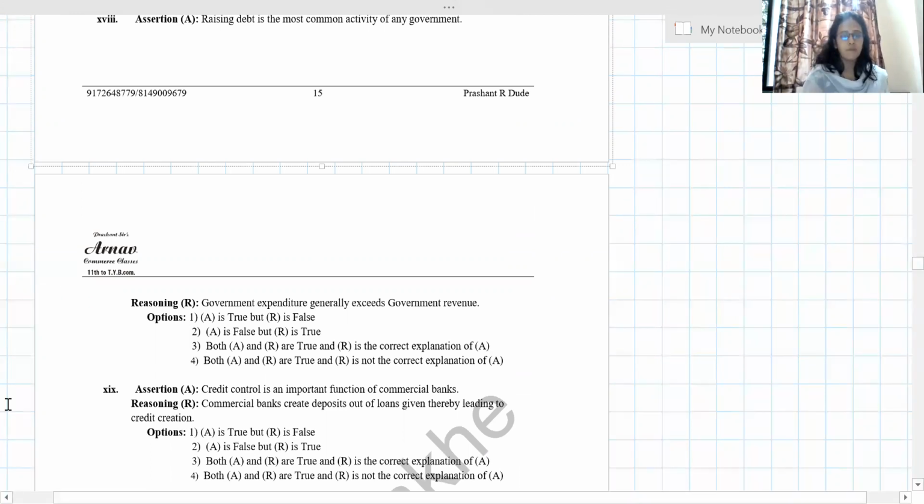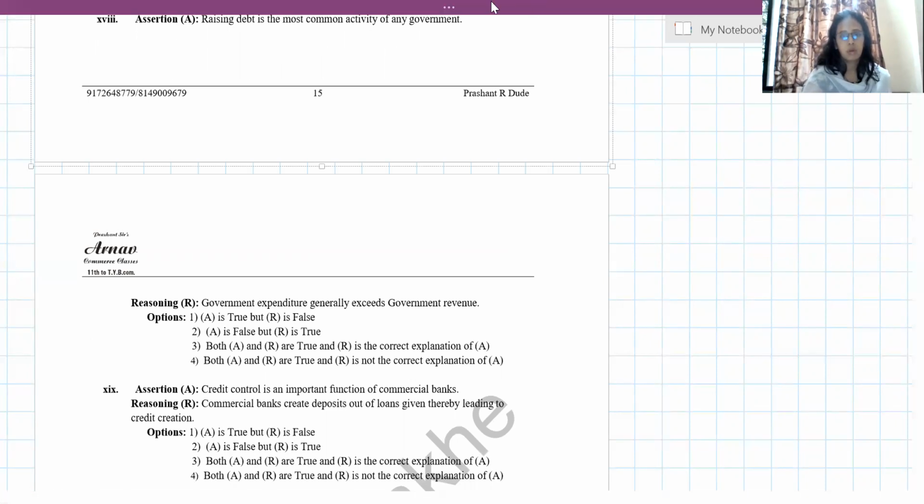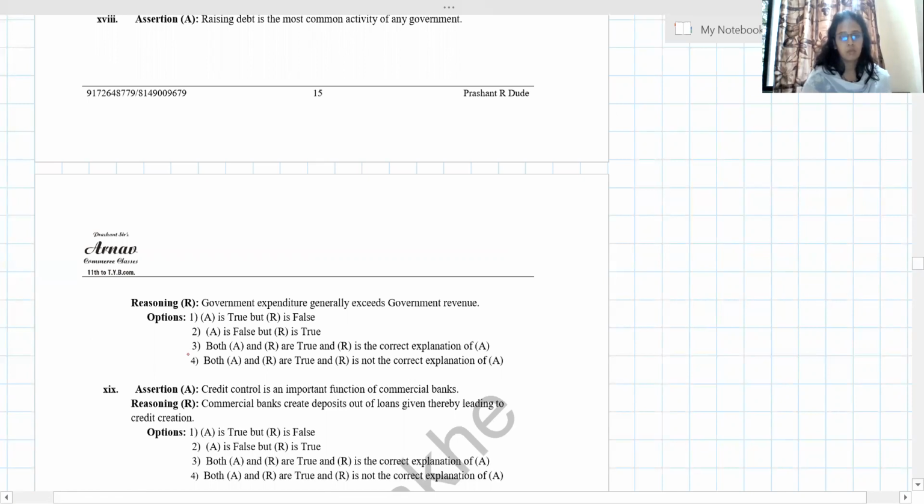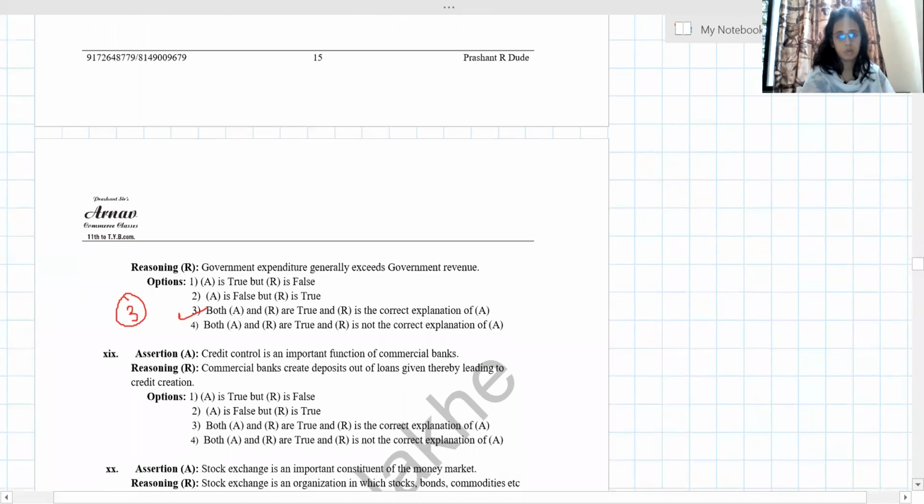So we will say the statement, the answer is the third one, both A and R are true, and R is the correct explanation of A. Let's move to the next.